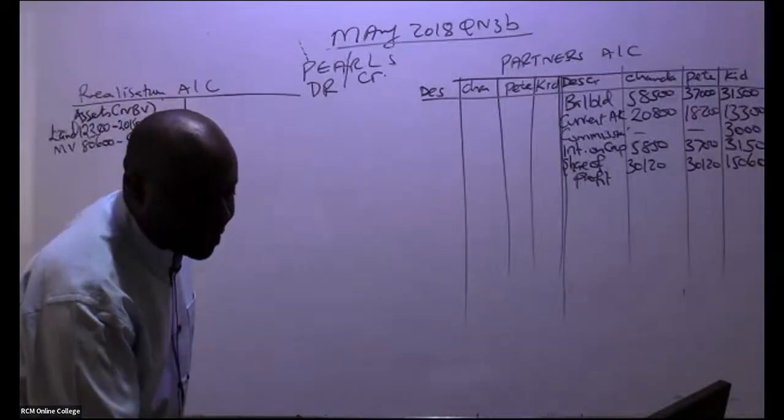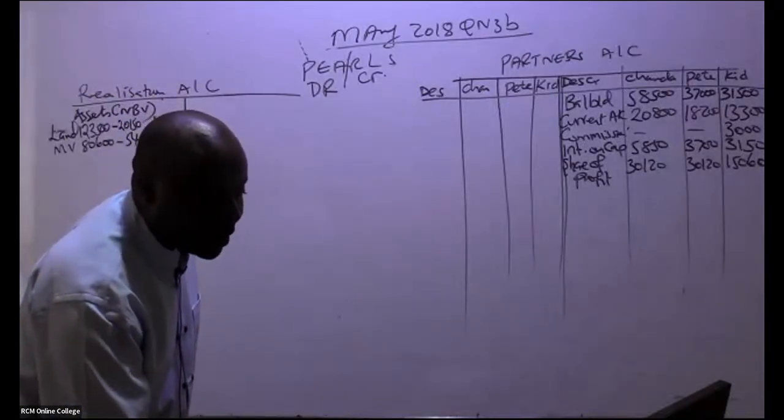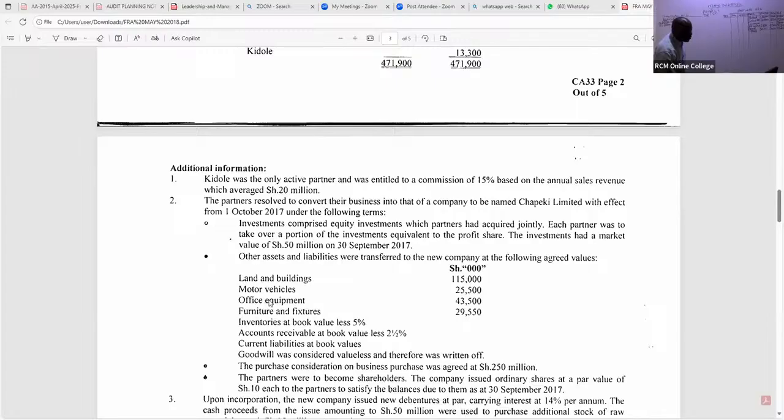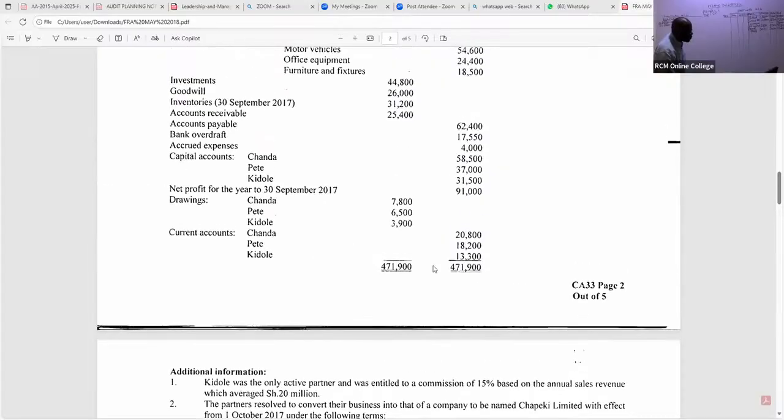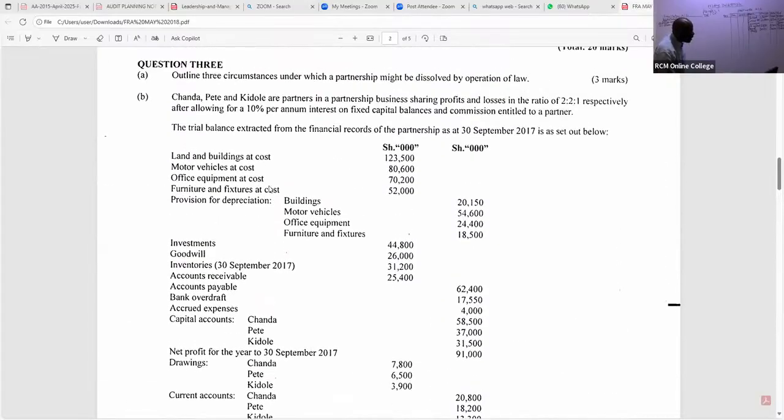We pick on, in this case here, the next item that was realized to the new company. So to the new company, you can see we have here office equipment. This was transferred to the new company. So for office equipment, now go back to the net book value. Office equipment, I can see it here. I'll just write there equipment. So for equipment, I can see 7,200 was the cost. I subtract, in this case here, the provision for equipment, which is 24,400.